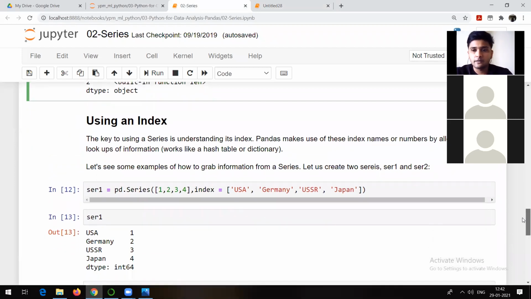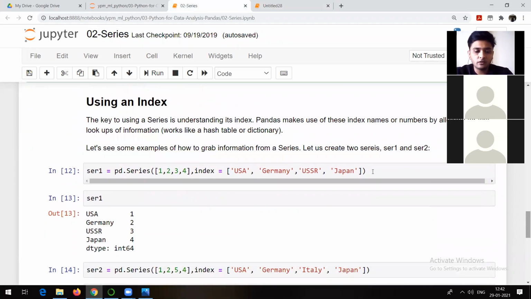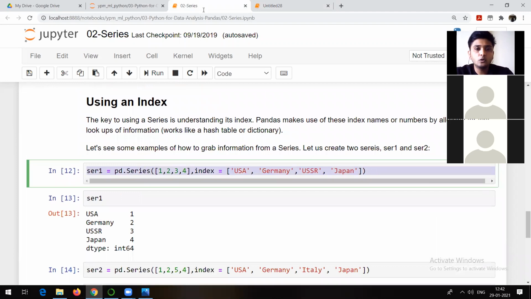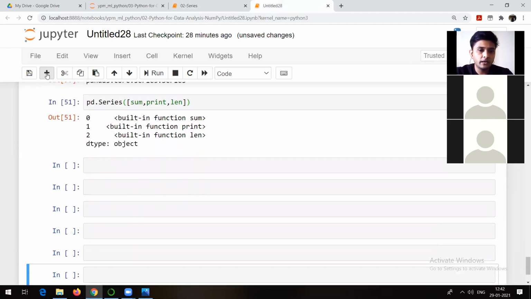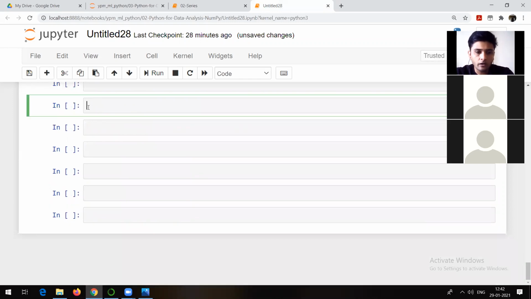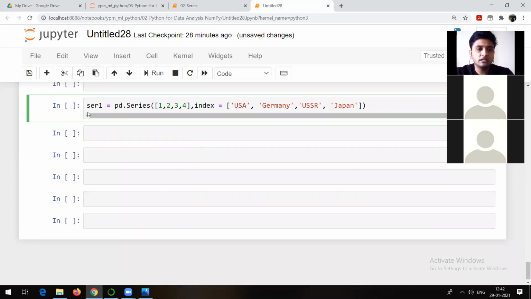Now, using index. How to make use of an index in case of series? For that, let me create two series, series 1 and series 2, and let's see how indexes are useful in case of series. See, what is series 1? I am creating series 1 as pd.Series. What is this? 1, 2, 3, 4. It's a list, but this list we are passing as data.